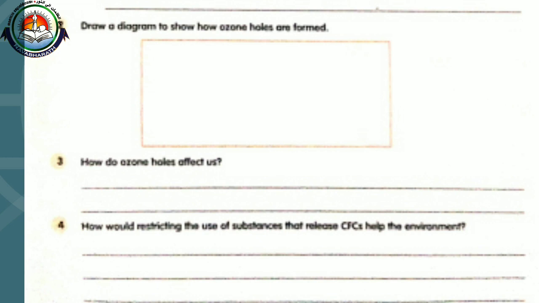We have to restrict the use of certain appliances which produce or release CFC. Such kinds of appliances we have to restrict, or avoid the release of those chemicals. We can avoid the use of things containing CFC like sprays. Globally many countries have restricted the use of CFCs. This will help to control the depletion of the ozone layer.